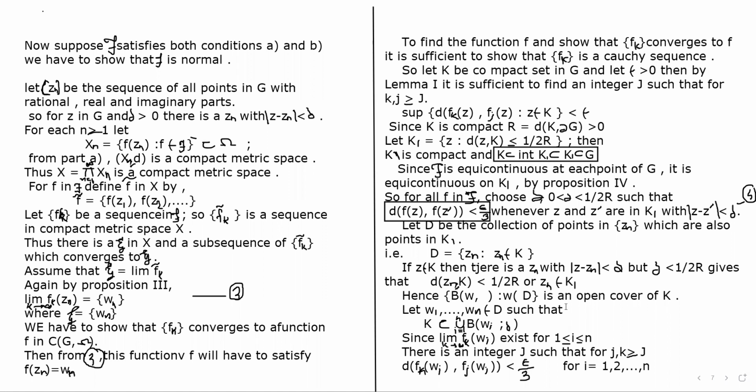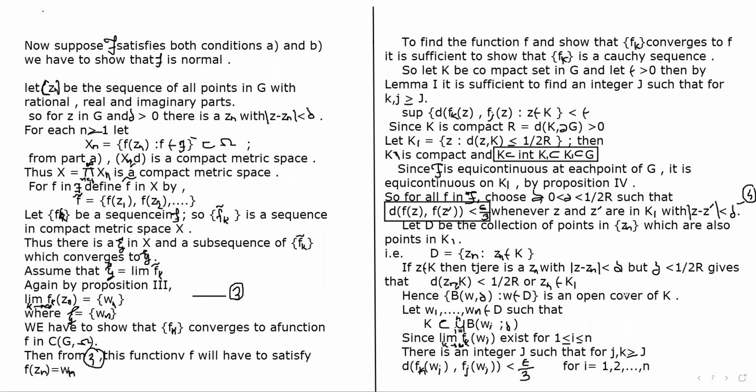Okay, so here we also get a ball with center W and radius delta is an open cover of K, where W belongs to D. And we know the definition of open cover.